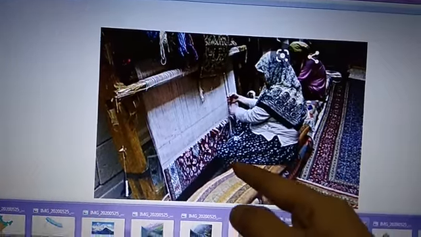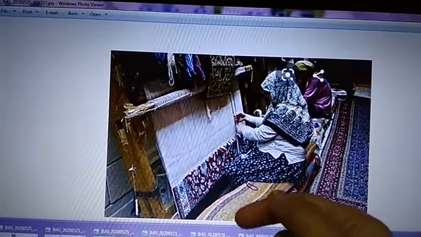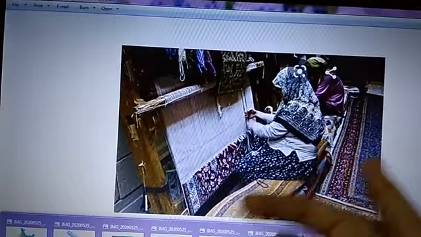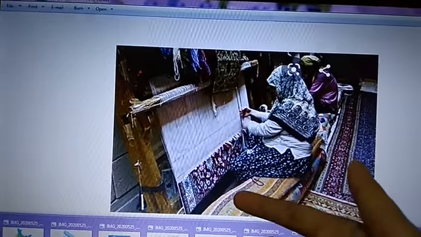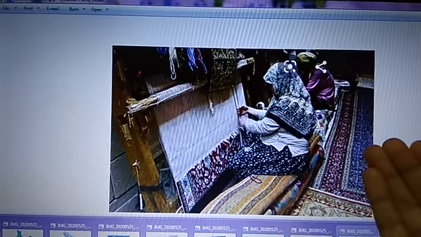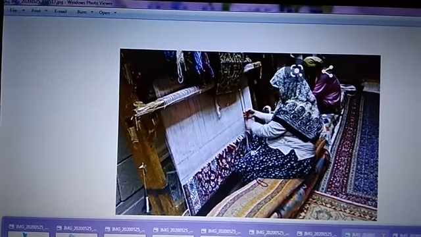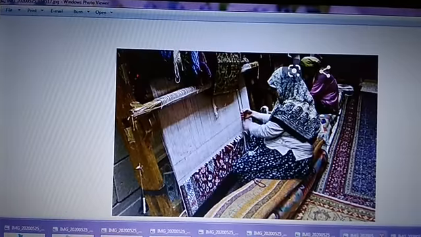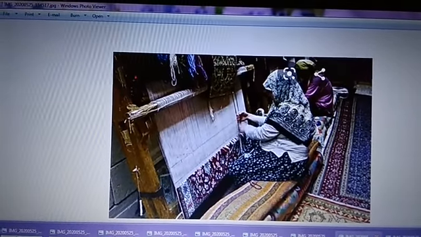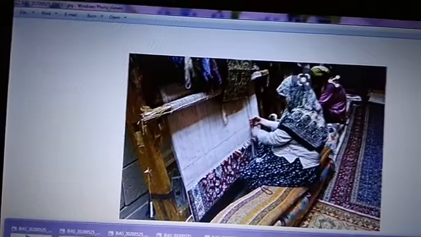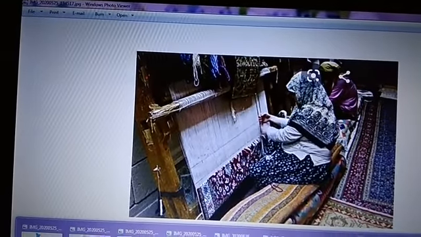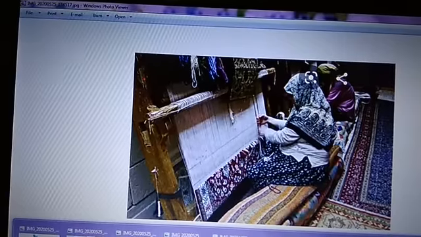So here is a picture where you can see two ladies. They are weaving carpet, and this is not done in a factory. They are most probably doing this at their home, or they set up a small farm and practice cottage industry in these parts of the country. So this is all about the northern Himalayas. In my next class, I'll talk about the northern plains.